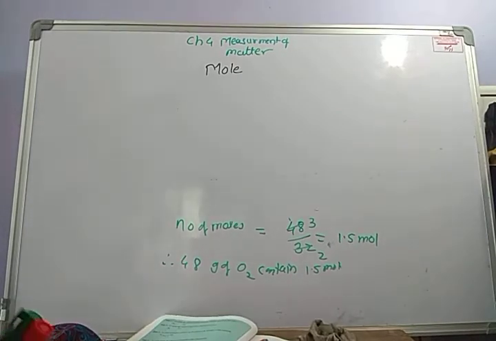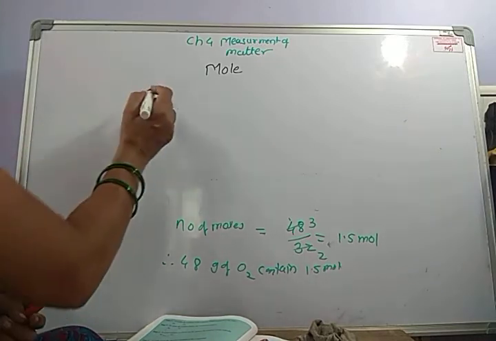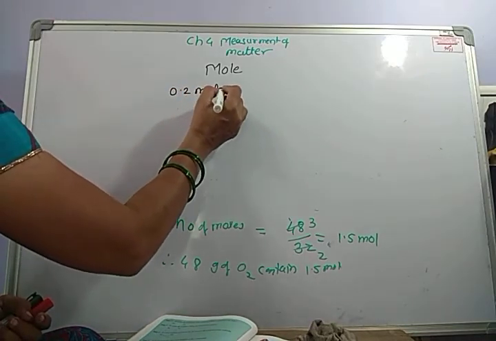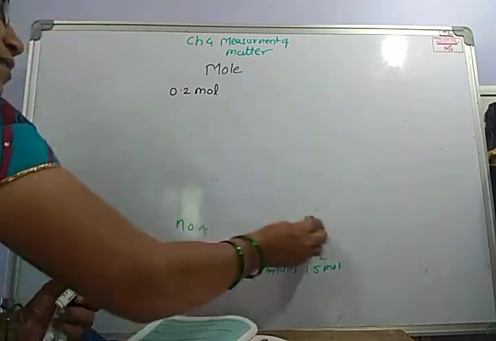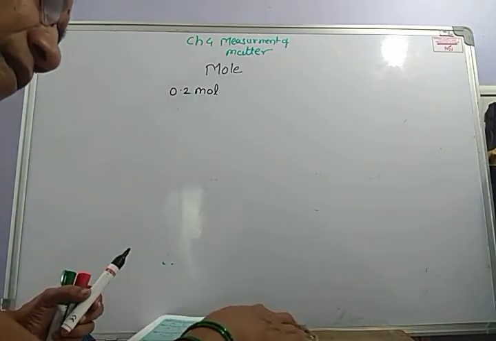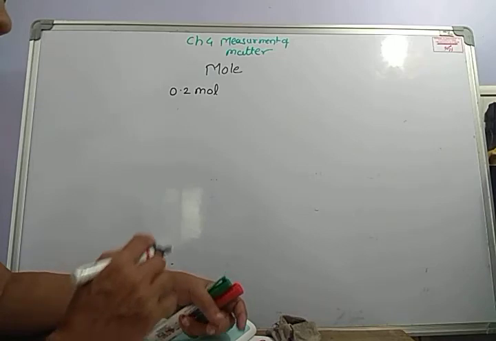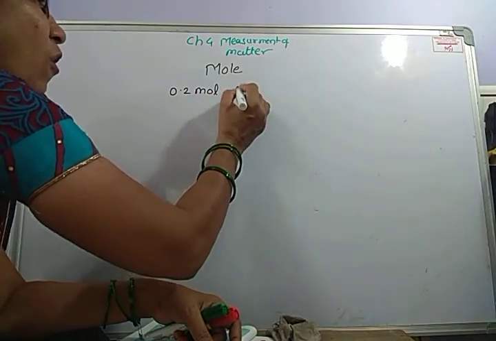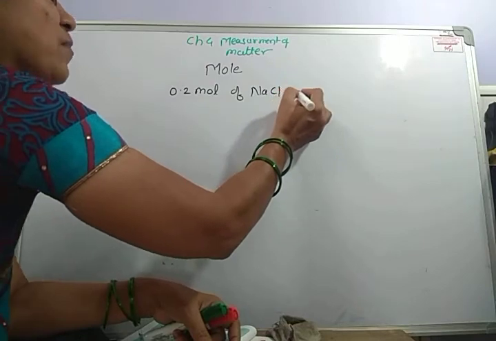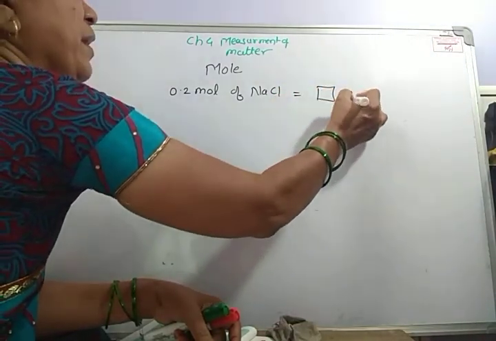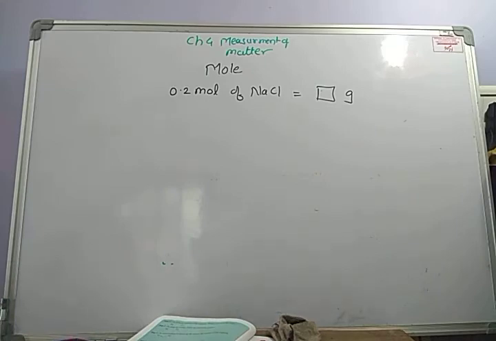Let's see one example from exercise question number 8. If 0.2 mole of any substance is required, how many grams of that substance should be taken? The first one is 0.2 mole of NaCl is equal to how many grams? The question can be written in shortcut this way. So we want to find how many grams.